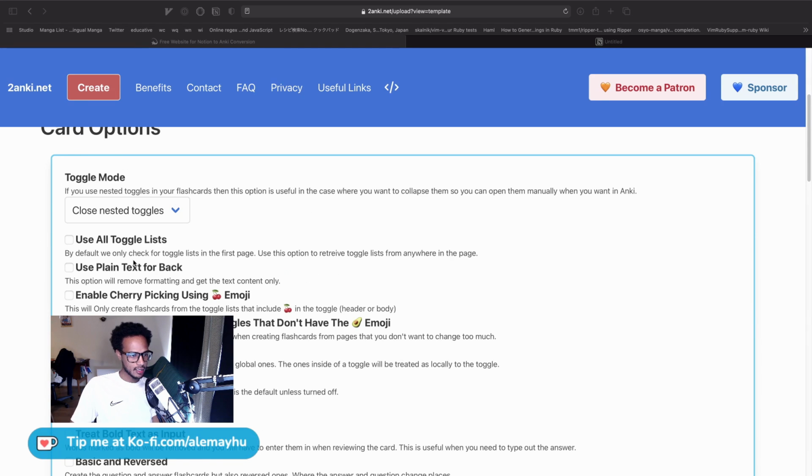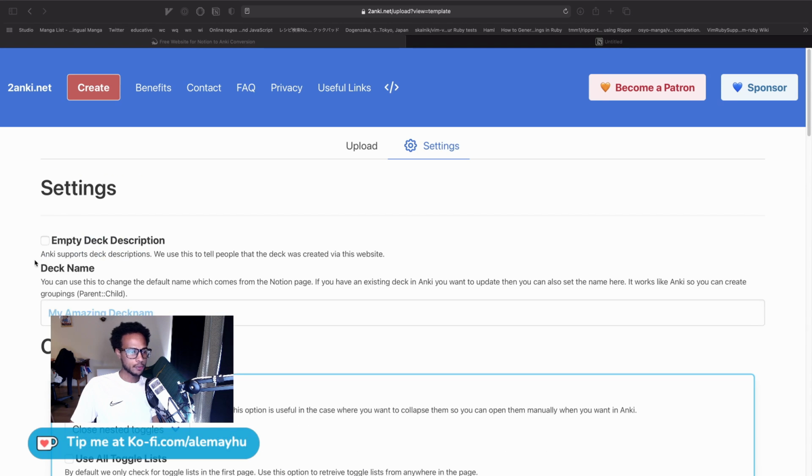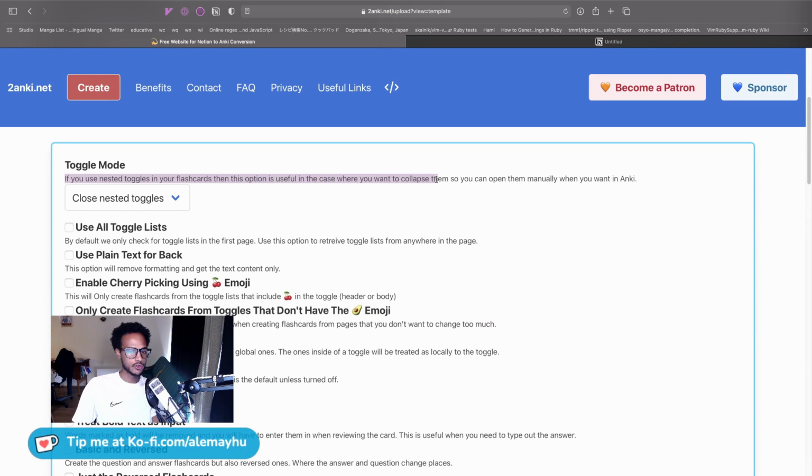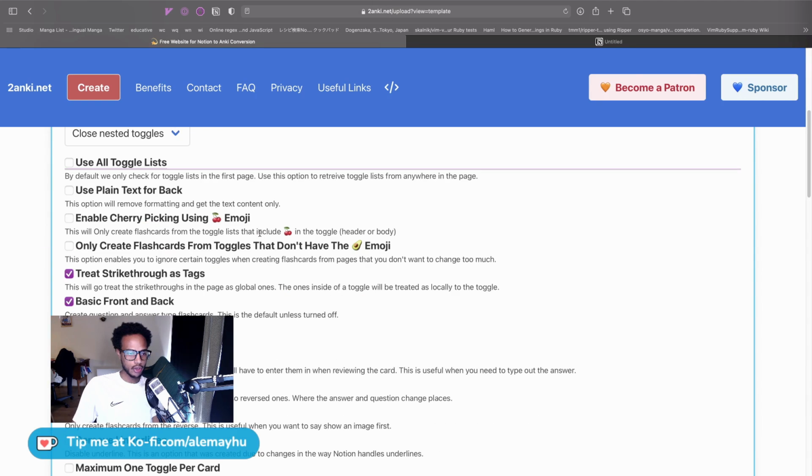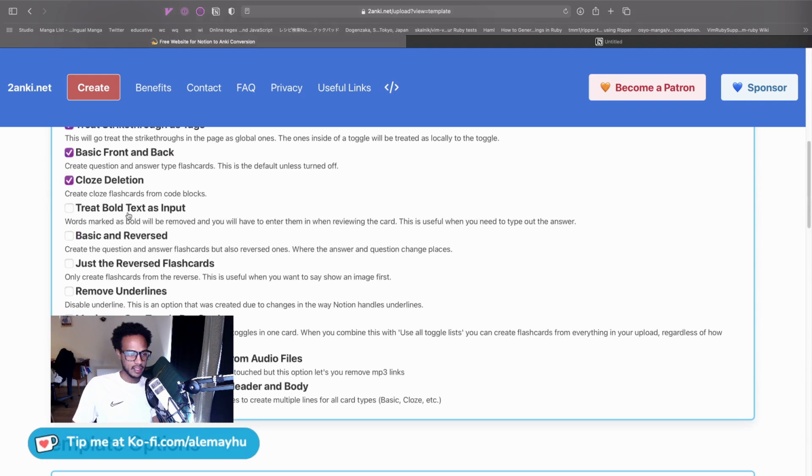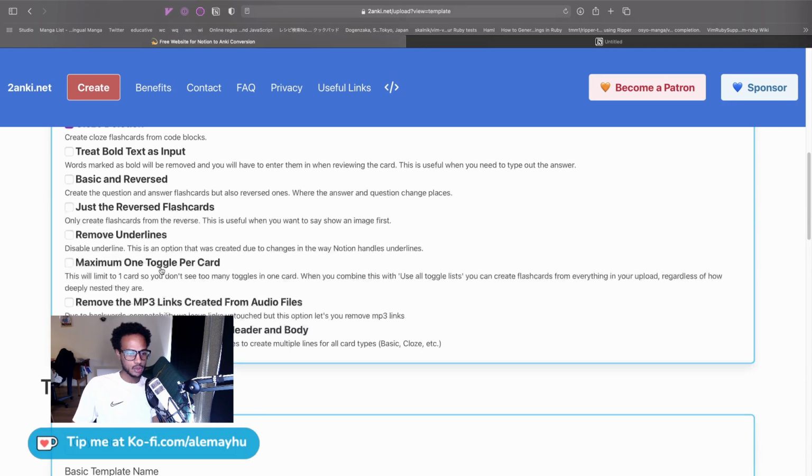Another thing I think we added was that all the options here now have a paragraph describing them. I hope this is going to be more useful, because I know some people are looking at this and wondering, okay, what does use all toggle list mean? What does use plain text mean? Let me know if these descriptions work for you.